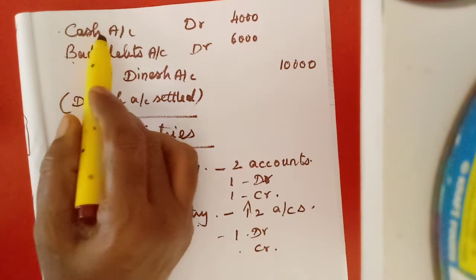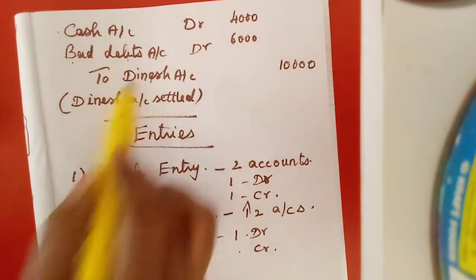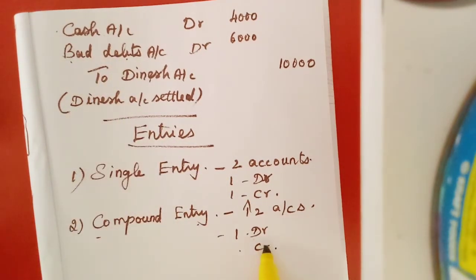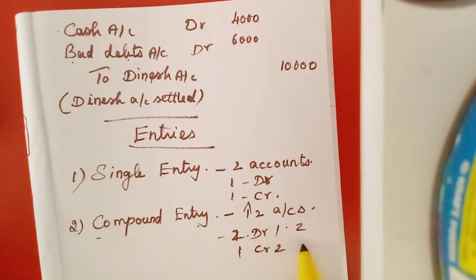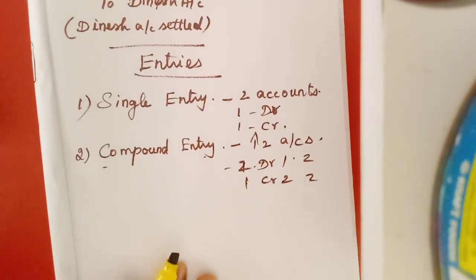Here you see, we have debited 2 accounts and credited 1 account. Here 2 debit, 1 credit. Otherwise 2 credit, 1 debit. Or both 2 debit and 2 credit also we may have. Understand? That is called compound entry.